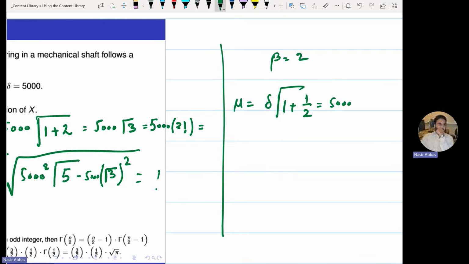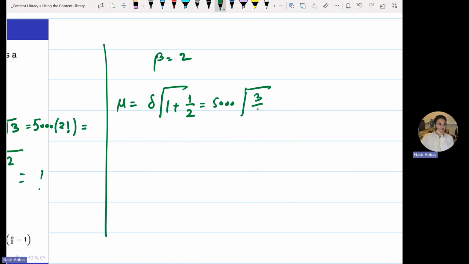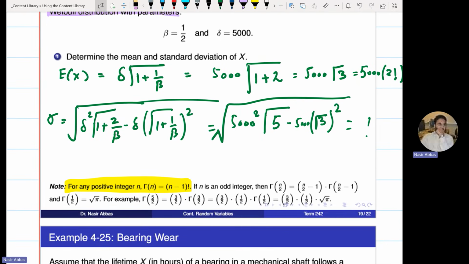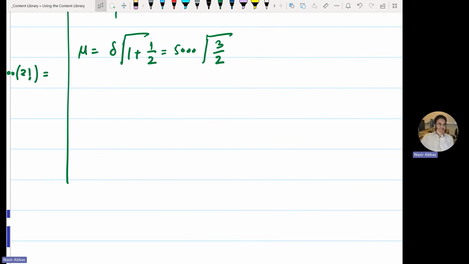So this is 5,000 multiplied by gamma of 3 over 2. Now for any question where you need to find the gamma of an integer divided by 2, and the integer is not an even integer, it's an odd integer. 3 is an odd integer, right? This will not turn out to be a whole number, correct? So if there is any question where you are supposed to solve a gamma function of an odd integer divided by 2, you will use this identity, n divided by 2 gamma for all n odd integer.